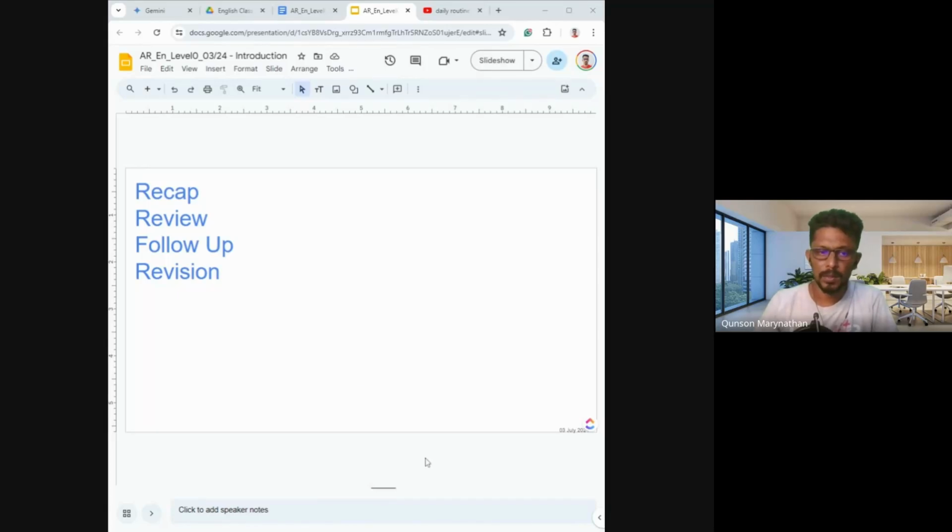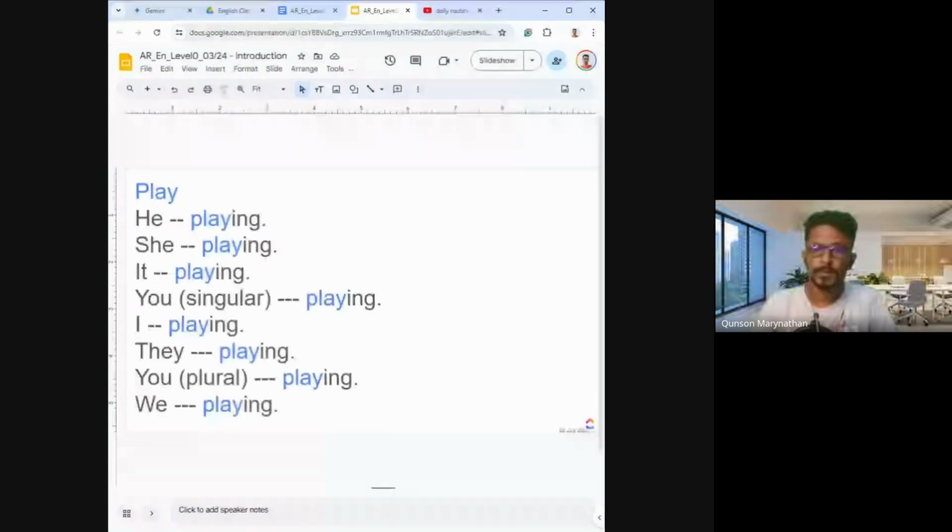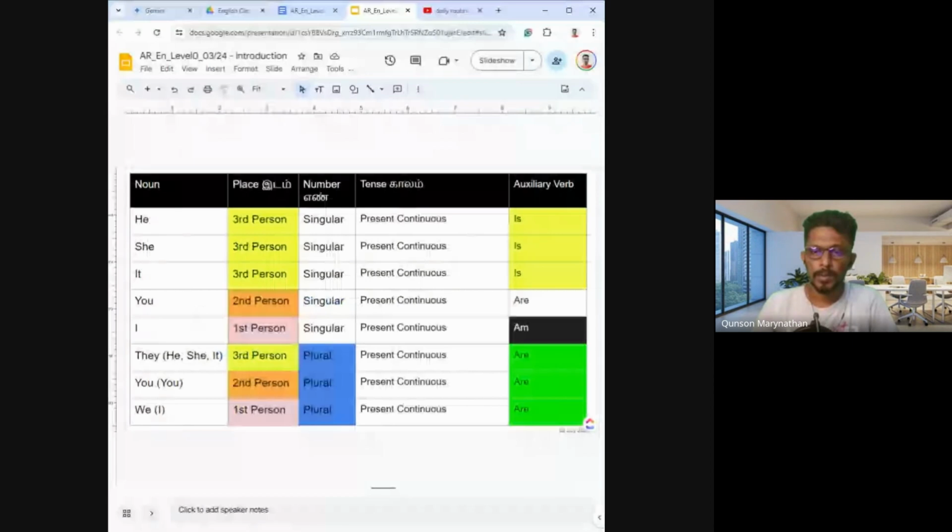So what did we study in the last class? We studied about this table. Remember, we studied about the auxiliary verbs. Auxiliary verbs can differ from the noun, place, number, and tense.